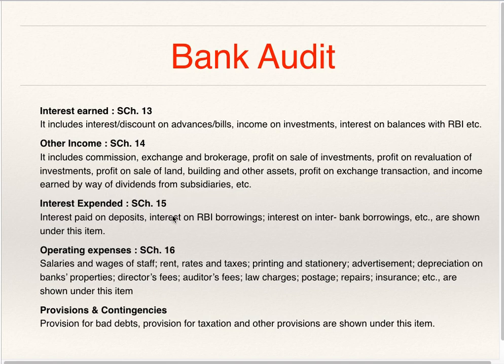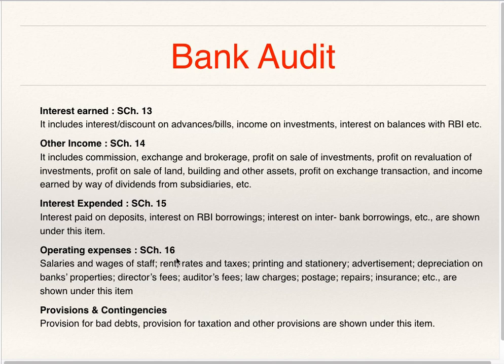Interest expended is schedule number 15, that is interest paid by the bank. This is expenditure. The auditor should check whether all this interest paid by the bank is properly recorded in schedule number 15. If any interest is outstanding, whether it has been properly accounted for or not is to be checked by the auditor.